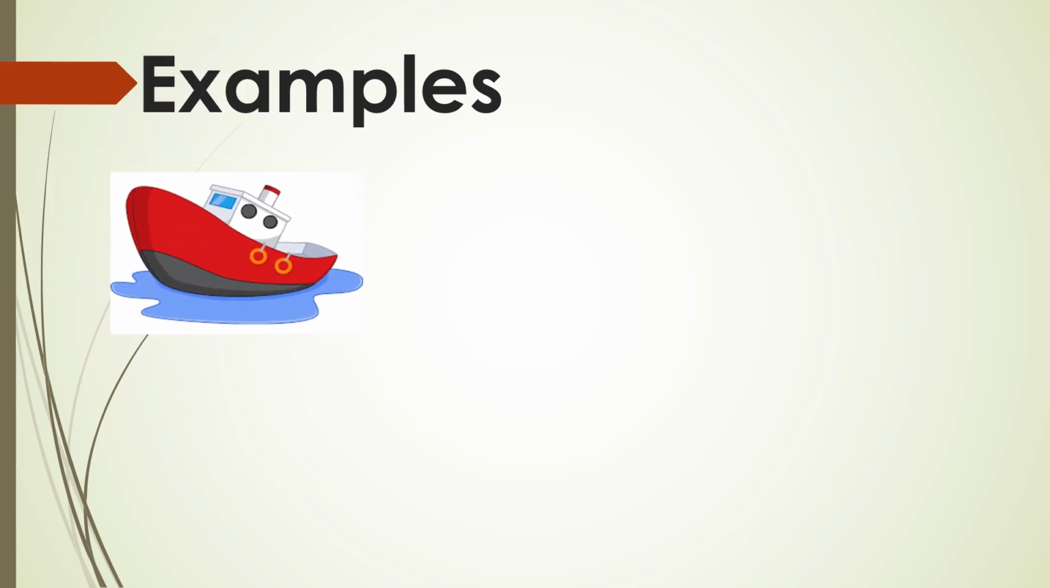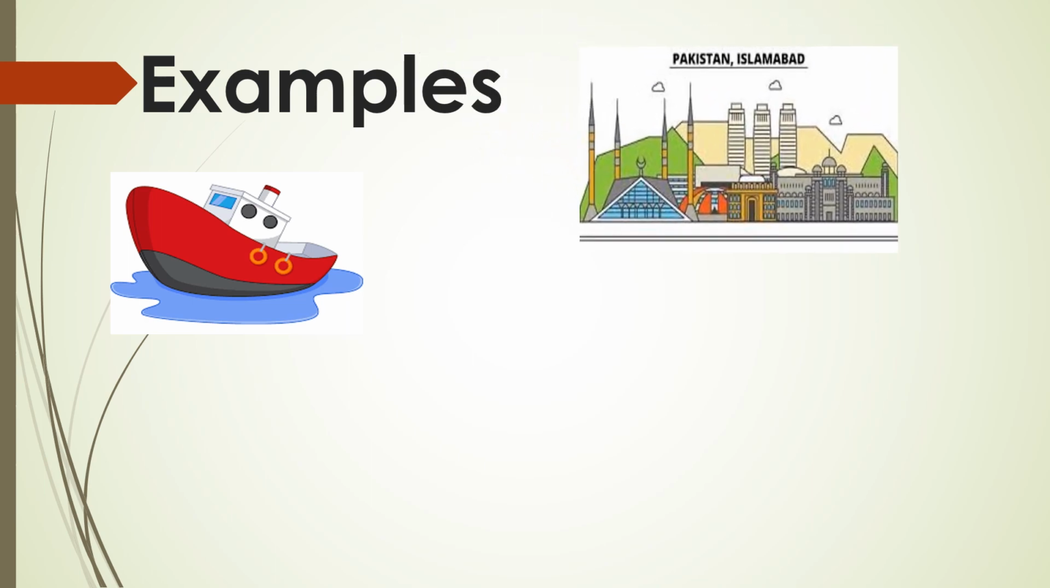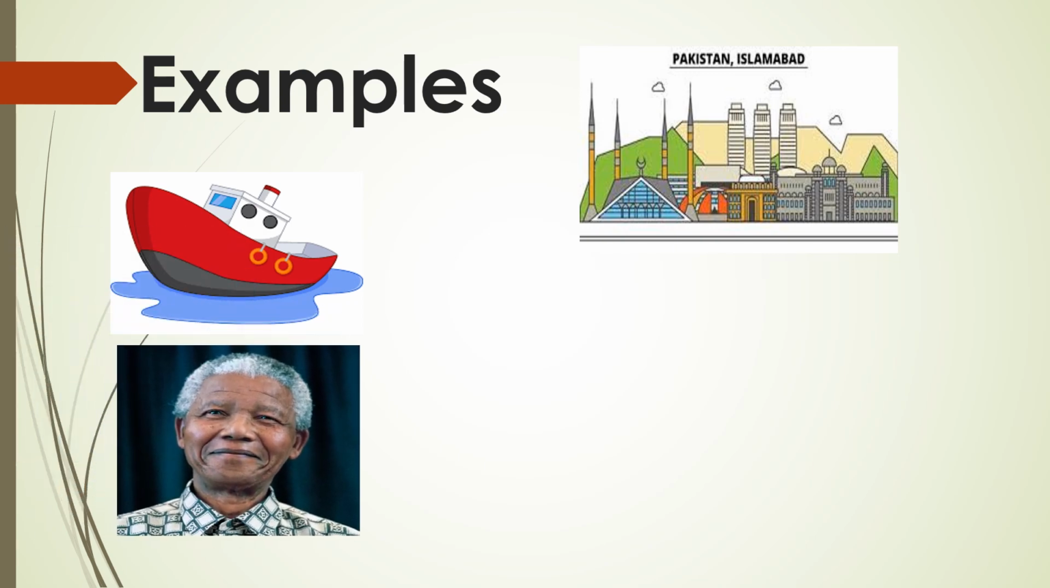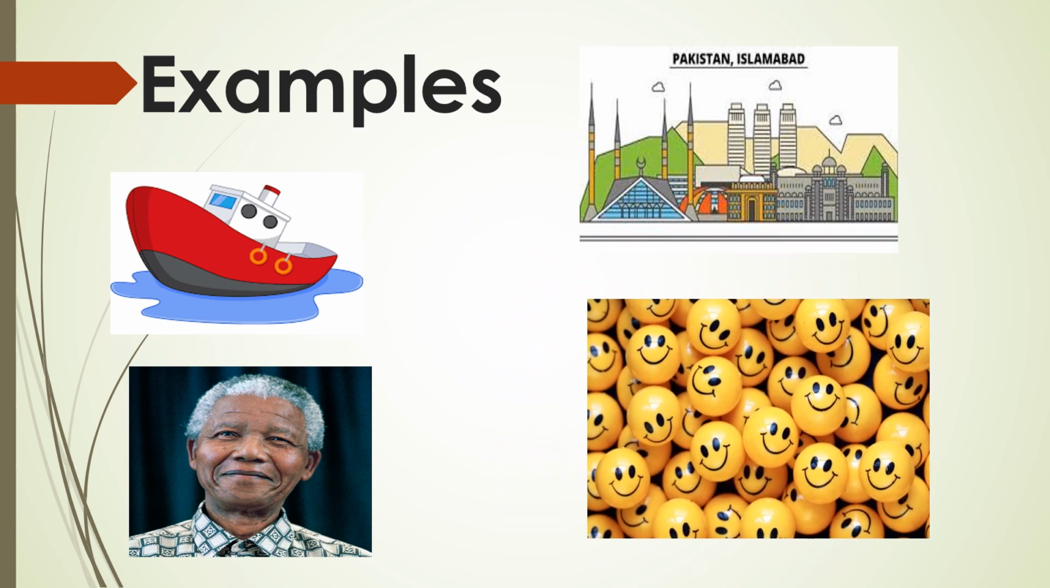Let me explain it to you with the help of a few examples. Number one is boat. You can see here, this is a boat. So it's an example of noun, name of a thing. This is a thing, so we will use it in the category of thing. Then come to the next one. Pakistan and Islamabad. So in which category does it fall? It falls in the category of name of place. Nelson Mandela, name of a person. Excitement, any idea, that is used in noun.